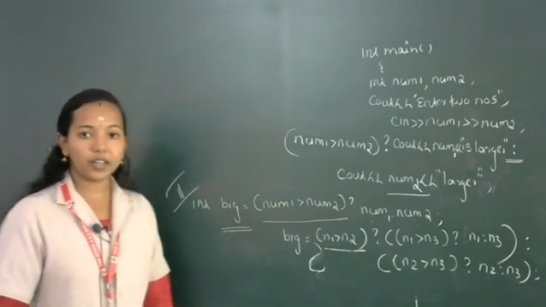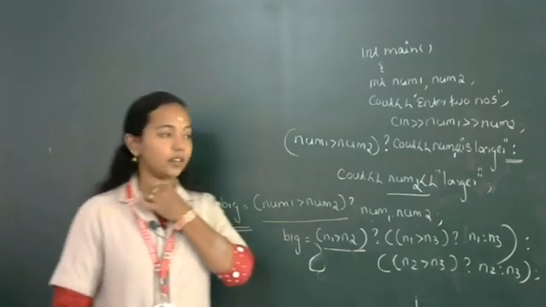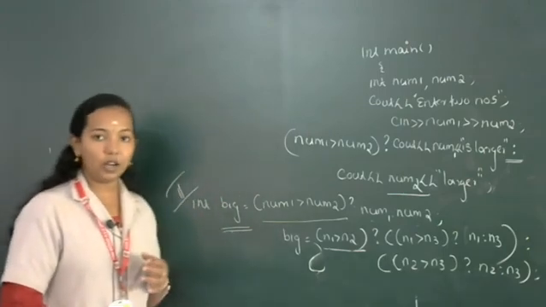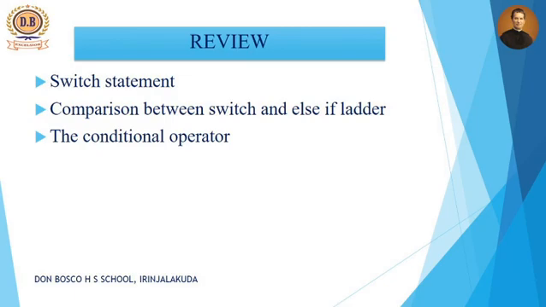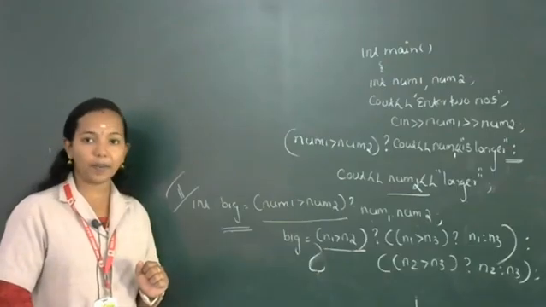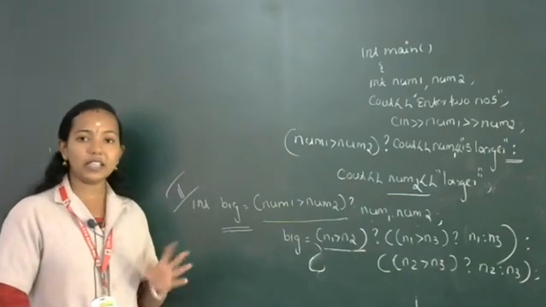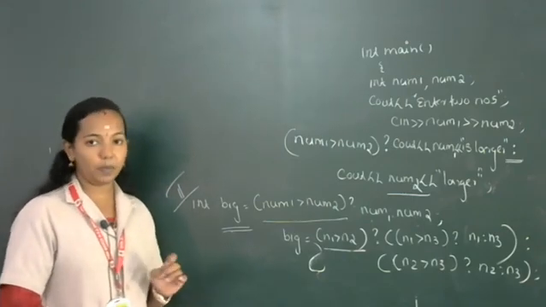Okay, so this was our third topic, conditional operator. Hope you understood the program along with the explanation. So again we will revise the topics that we studied. Switch statement. Switch statement is used for multiple branching. We already studied one more multiple branching, that is the else-if ladder. So we already compared the else-if ladder with the switch statement along with the programs, and also the last topic was the conditional operator. How the conditional operator is working, how we can replace an if-else statement with a conditional operator.